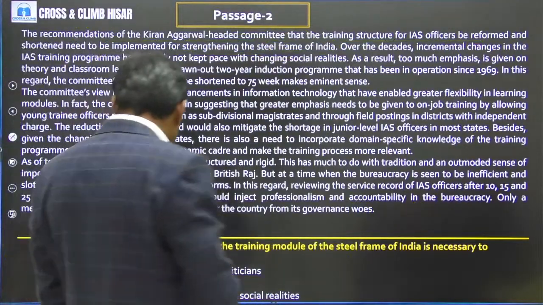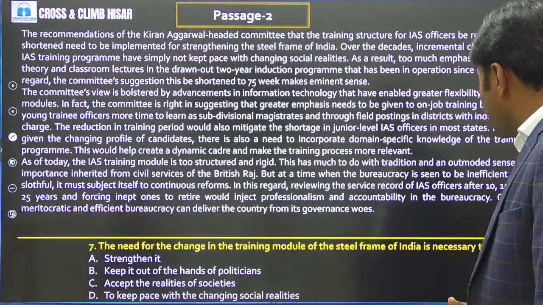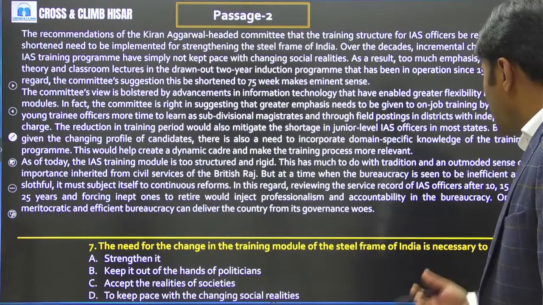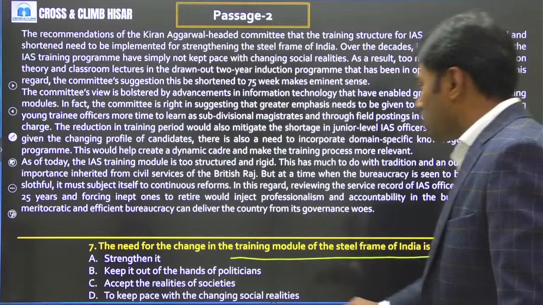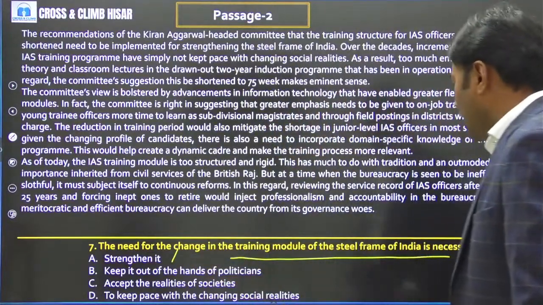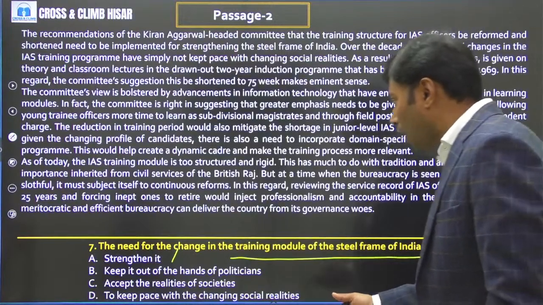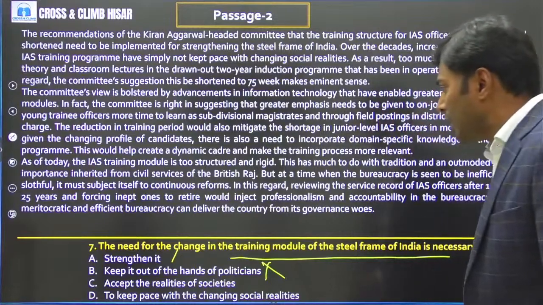Now see, the next question is, the need for the change in the training module of the steel frame of India is necessary to what? Why we need to change this training module of the steel frame of India? To strengthen it. ट्रेनिंग मॉड्यूल को स्ट्रेंथन करने के लिए इसे चेंज करने की जरूरत है, या टू कीप इट आउट ऑफ द हैंड्स ऑफ द पॉलिटिशियंस, पॉलिटिशियंस की कोई बात ही पैसेज में नहीं हुई है,